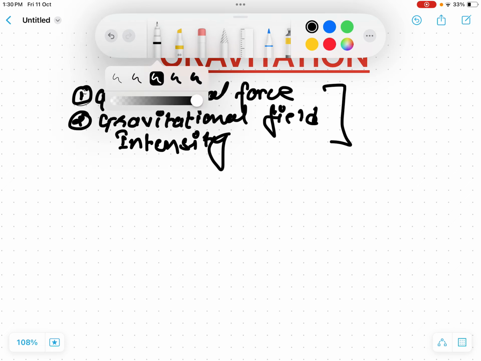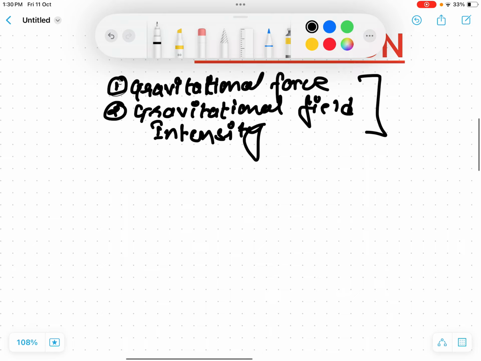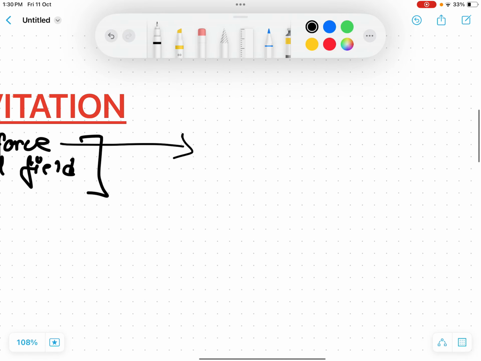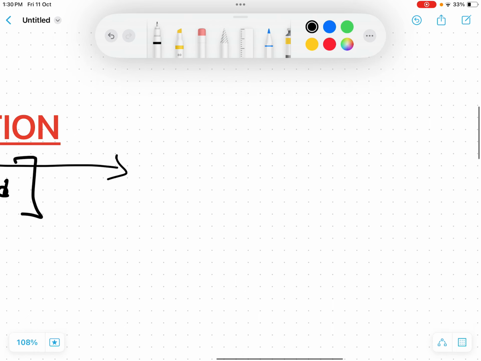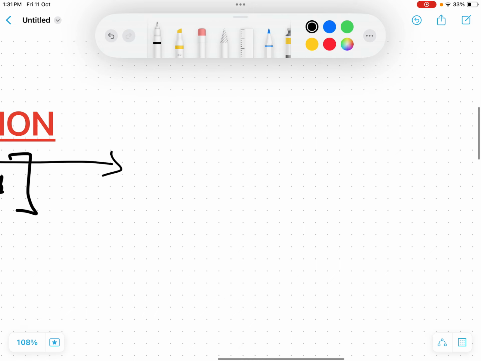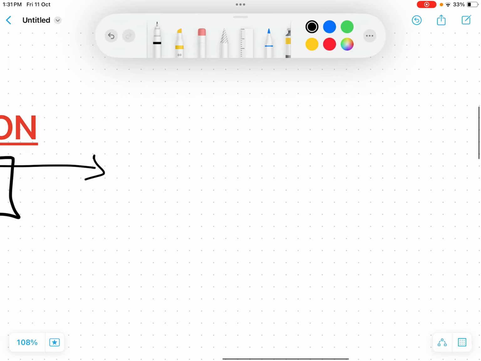So let's talk about gravitation. What exactly is gravitational force? Remember, gravitation was discovered by Newton. He was doing some research related to gravitation. Then suddenly he was sitting under an apple tree wondering, and the apple fell down. He had an idea: why does it fall down, why not up, why does it behave so? He started doing his research. So this was a little bit of the history of gravitation.